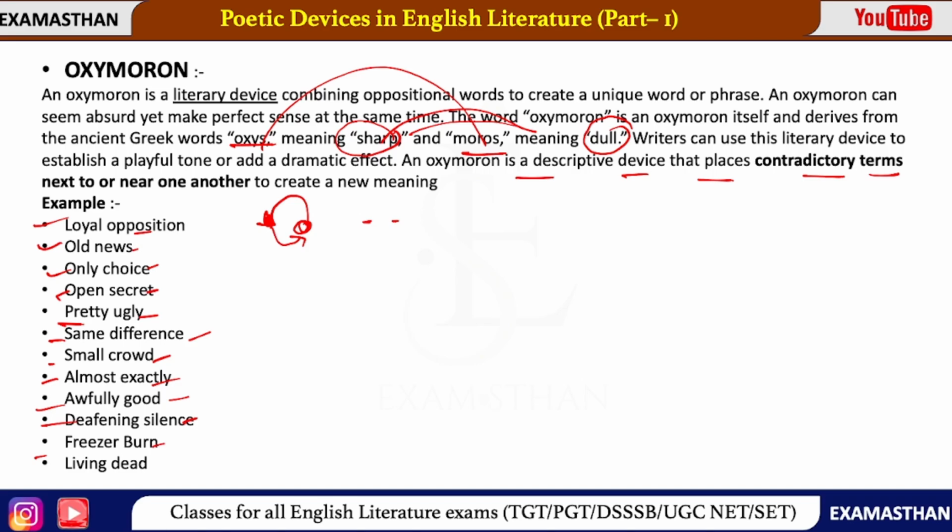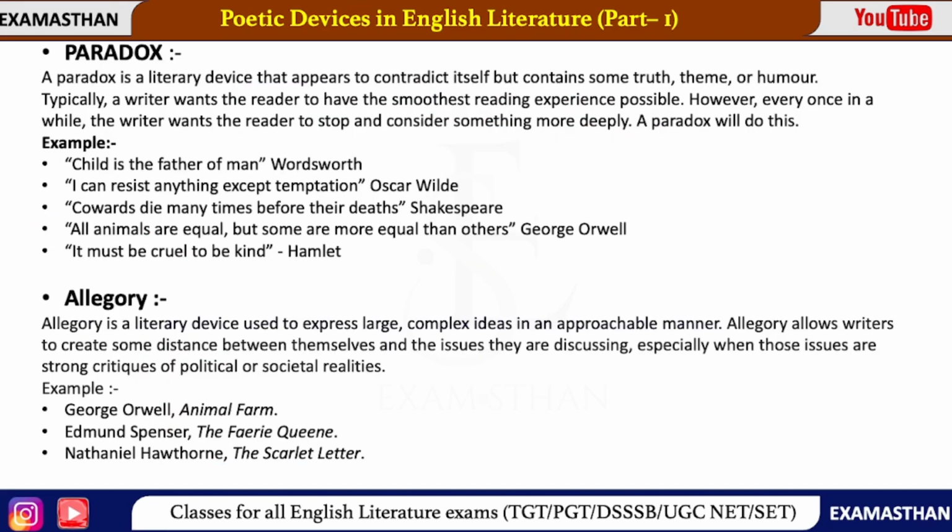Now most of you will be confused between oxymoron and paradox. So paradox, here it is. A paradox is a literary device that appears to contradict itself but contains some truth, theme or humor. That means in a paradox, in the beginning of the line, you will not get the meaning of the line or phrase, but if you go deeper into the text, then you will identify it.